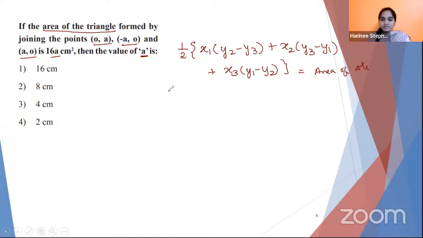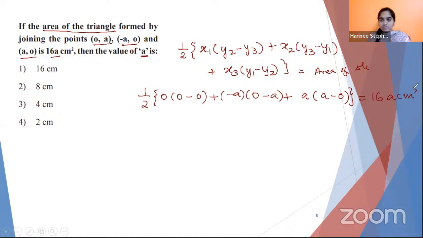So the only thing that we need to do here is substitute all the values that have been given. x1 is given as 0, 0 minus 0 plus minus a, 0 minus a plus x3, which is a, into a minus 0, is given as 16a centimeter square.